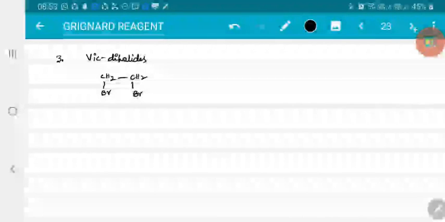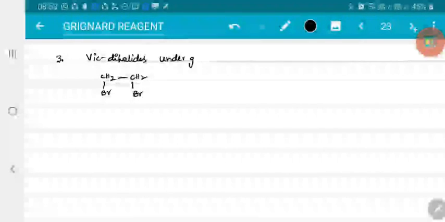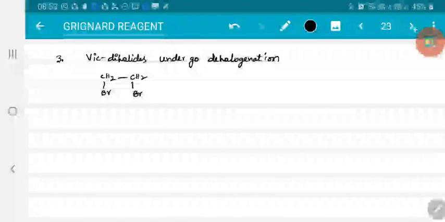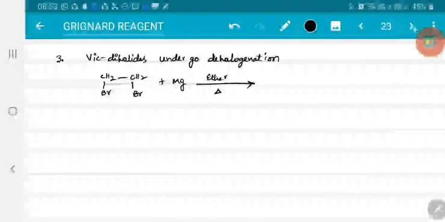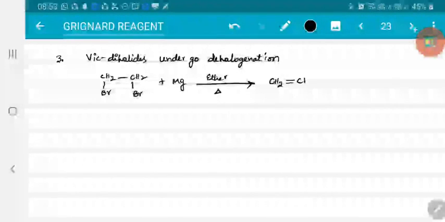So vicinal dihalides undergo dehalogenation when heated with magnesium in presence of ether. Generally we expect RMgBr type, but instead of that Br2 is lost, forming ethene. So Grignard reagent is not obtained. If it is a 3-membered, you will get cyclopropane. Here also, the n group must be at least 4 or greater than 4.